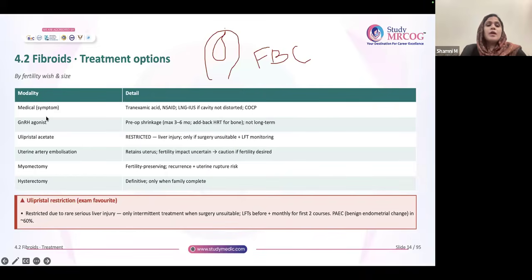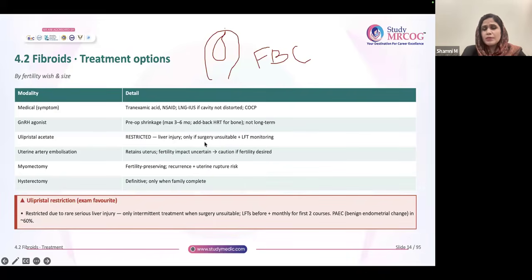Okay. Now, GnRH agonist. This is also another option. It's used as an interim treatment for shrinkage of the fibroid size, maximum for 3 to 6 months. Add-back hormone, HRT, might be needed if it's prolonged use, and generally it is not for long-term use. Ulipristal acetate also, according to the new guideline, is restricted use only, because of the liver injury.